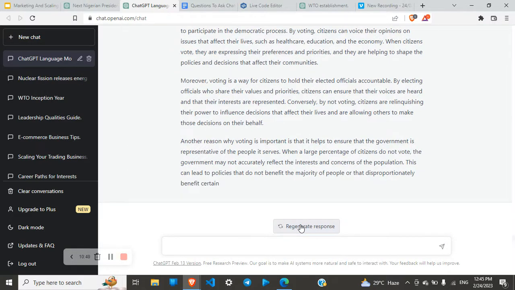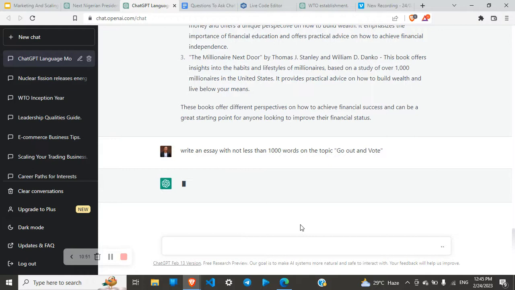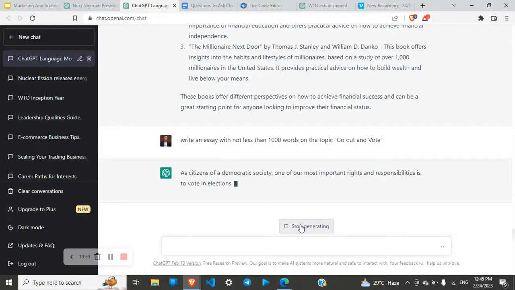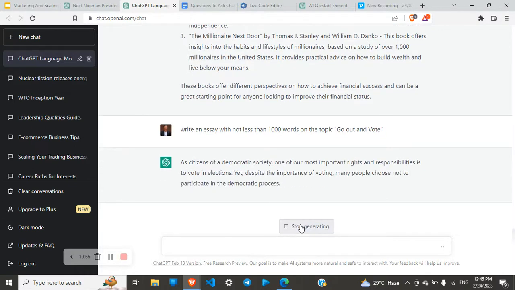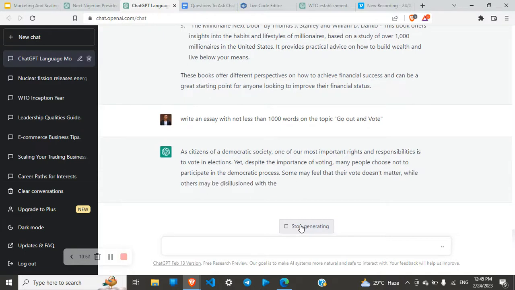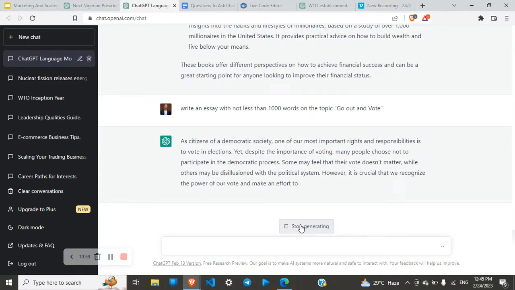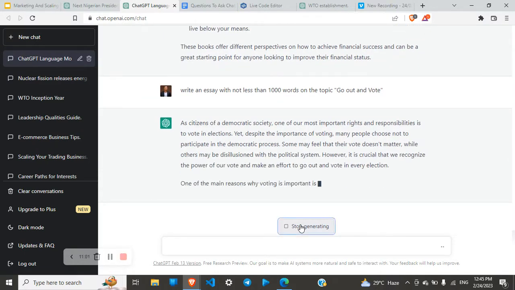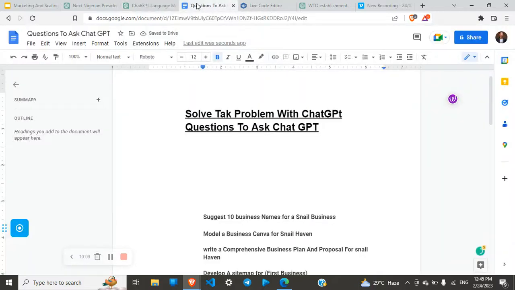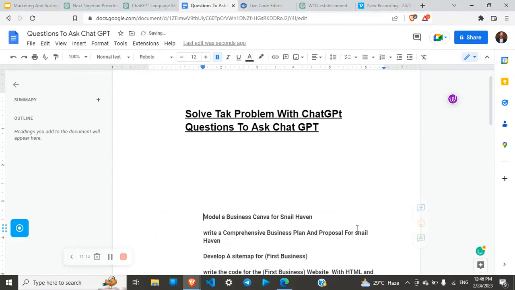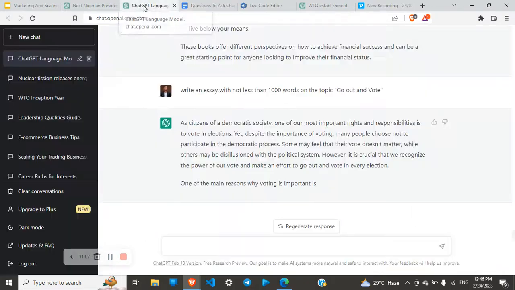So we can also rewrite this by clicking regenerate. And once you do regenerate, it's going to write something else. So as a citizen of a democratic society, one of our most important rights and responsibilities is to vote in elections. So you can see that this first paragraph is different from the previous paragraph. So there's a whole lot of data with ChatGPT. So let's look at the next one now. Suggest 10 business names. So right now we're looking at the business aspect.